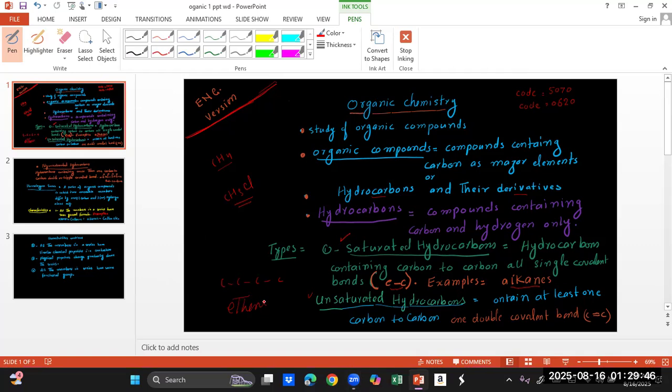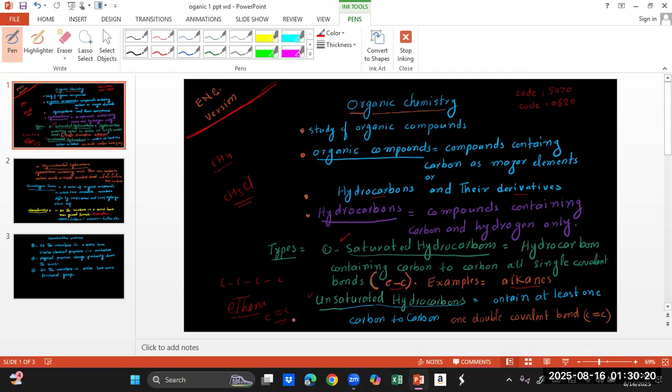Just like ethane, the first member of alkanes is methane, but here we cannot say methane, because in methane there is only one carbon. For a double covalent bond, we must have at least two carbon atoms. That is why the first member of alkenes is ethene, so that we can show a double covalent bond like this.